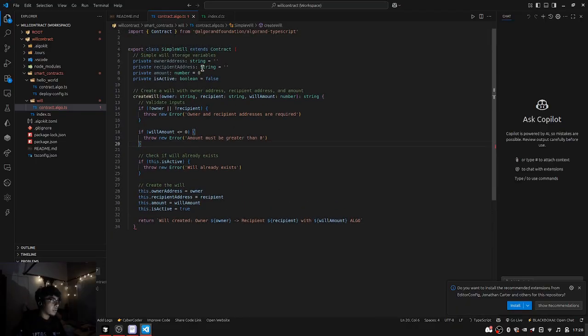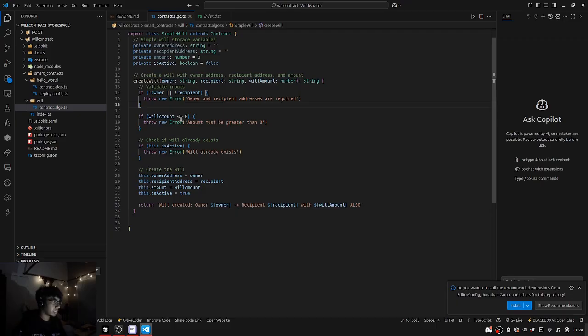So we have a private owner address, recipient address, and amount, and is active, like whether the user is active or not. And then we have create will. It accepts parameters: who's the owner, what is the public address, who's the recipient, and what's the willed amount to be stored. It checks if the owner exists, if the recipient has been correctly passed to the function or not, and whether the will amount is less than 0 or not, because 0 is the minimum value you should have, right? And this is active, right?